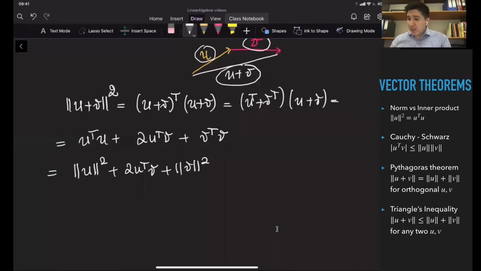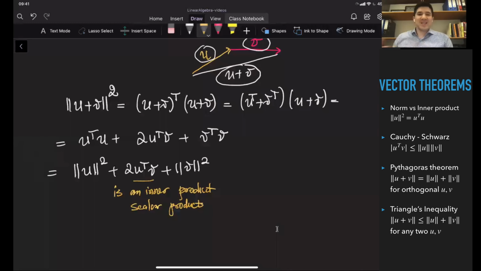Please note that u transpose v is an inner product of the two vectors, or basically the scalar product. This can be a positive value, but it can also be negative, or it can be equal to 0.